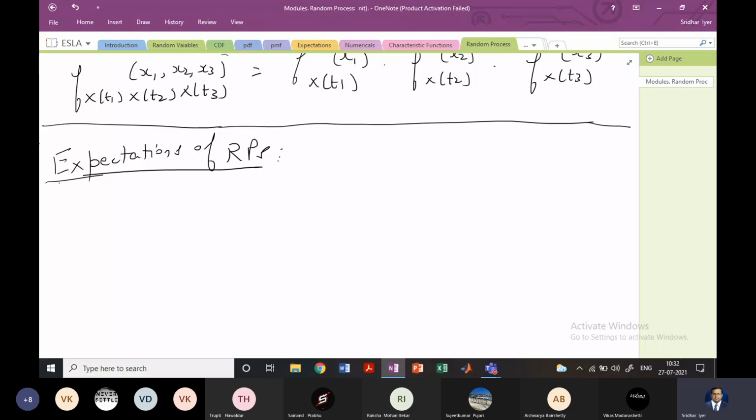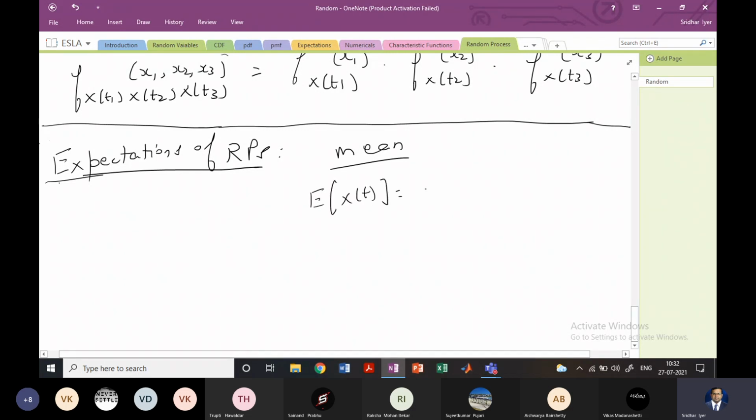Let's first focus on the mean. So expectations would mean mean and variance. If you want to find E[X(t)], which is also μ_X(t), then it is nothing but the integral from negative to positive infinity of x f_X(x) dx, right? That is how we find the mean, and this remains the same for the random process.